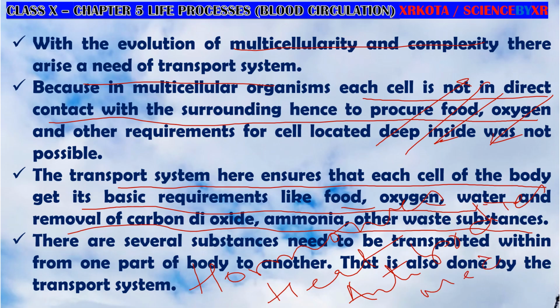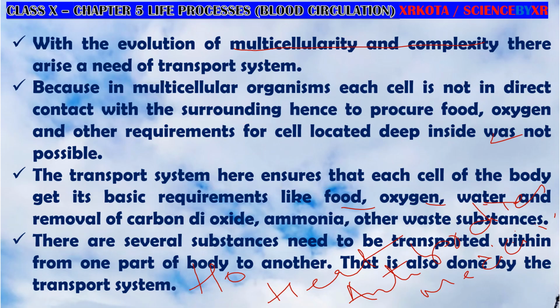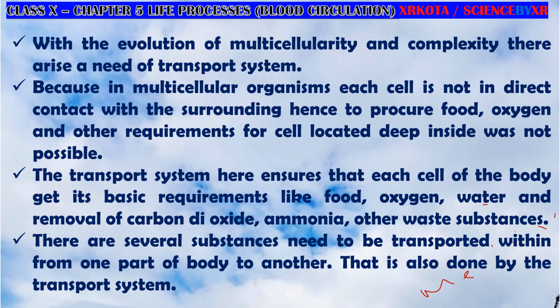Medicines need to be transported: whenever we are sick and take medicine, it is taken in at one part of the body and needs to be transported to the desired part where it has to work. So all these are additional functions of transport. Besides this, in the blood circulatory system, it also helps in blood clotting and other functions. So the transport system has several functions.